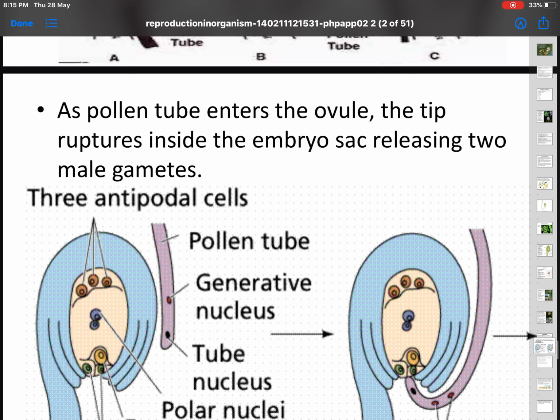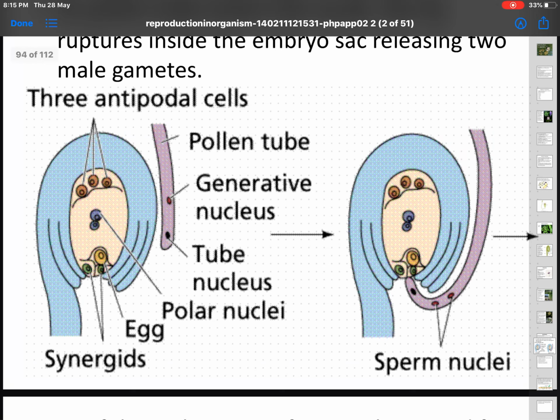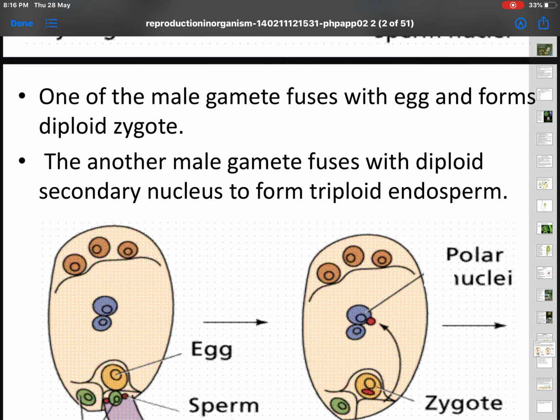As the pollen tube enters the ovule, the tip of it gets ruptured and the two male gametes are released into the embryo sac. Look at that, male nucleus 1 and male nucleus 2 entering, and they are entering through the micropylar region. One of the male gametes fuses with the egg and forms a diploid zygote. We call this syngamy. So male nucleus 1 plus the functional egg cell fuse together to form a diploid zygote, and this is referred to as syngamy.